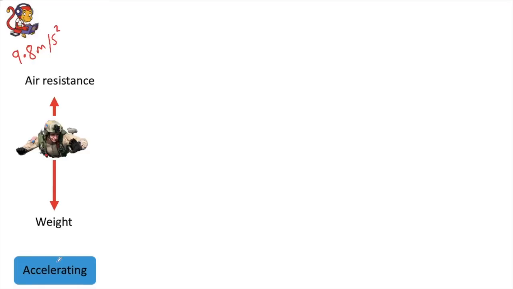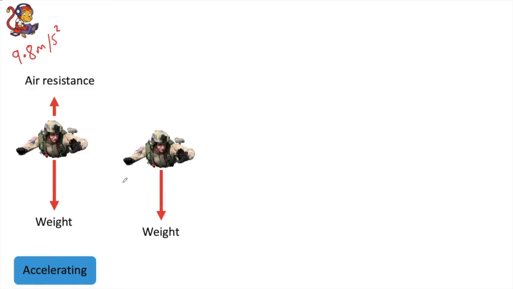So let's consider the motion of this skydiver who's just jumped out of a plane. All objects falling towards the Earth will be accelerating at 9.8 meters per second squared. So this skydiver will have the force of weight accelerating him towards the Earth. And as he initially jumps out of the plane, he'll also have a very small air resistance acting in the opposite direction, which is shown by a smaller arrow. So here we've got a scenario where weight is larger than air resistance, and therefore the motion will be acceleration. So he's accelerating towards the Earth.